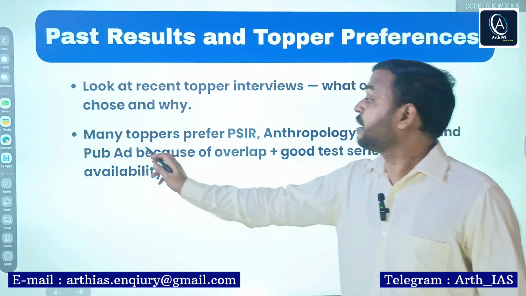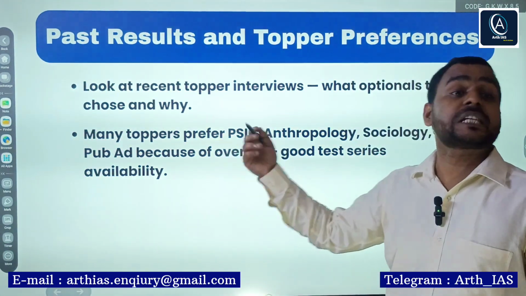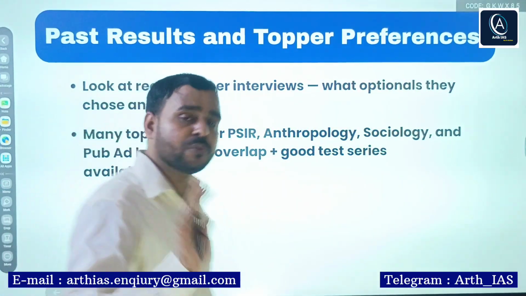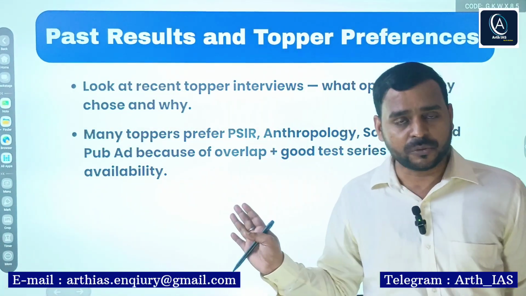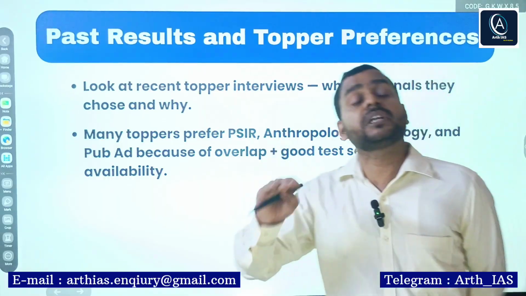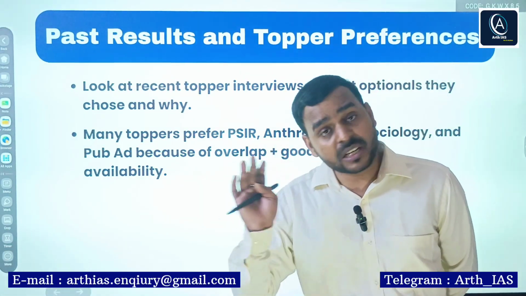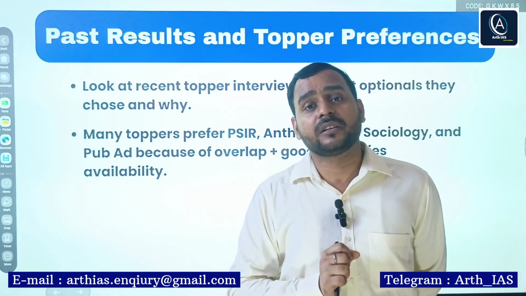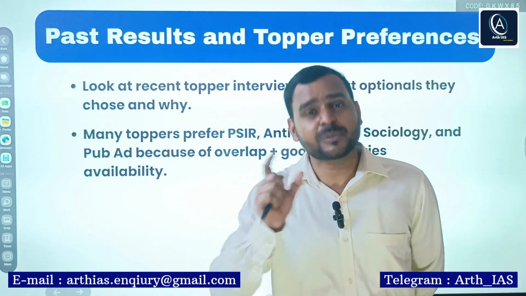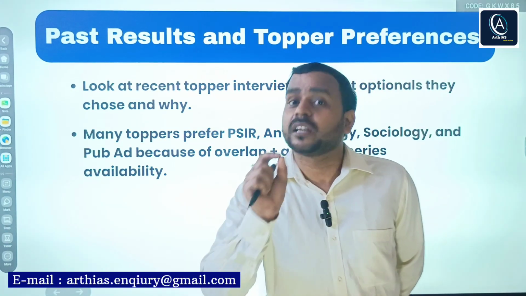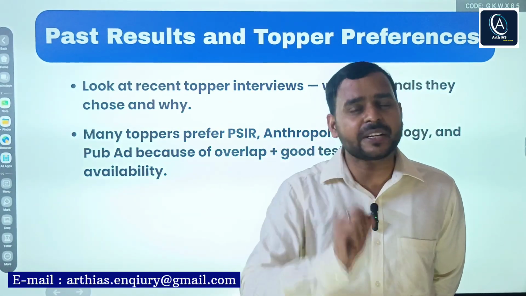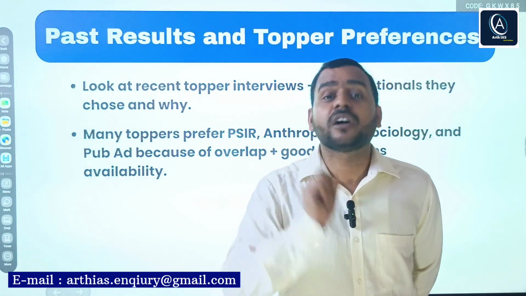Many toppers prefer, as I said, political science, international relations, anthropology, sociology. If you see the results of toppers, they are from different backgrounds. Even some toppers are from a technical background and opted for philosophy. Like one topper in 2015 was an IITian but opted for philosophy.